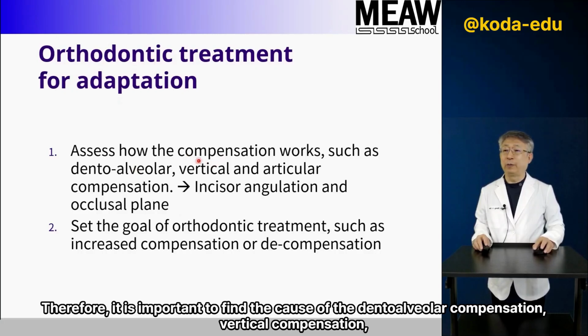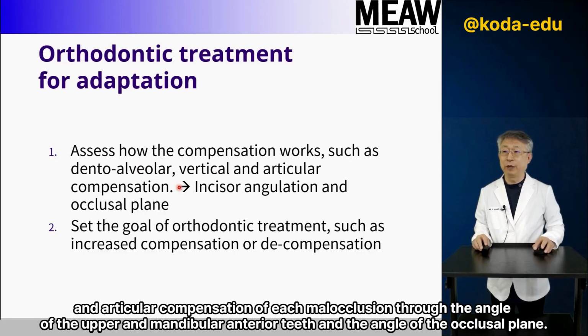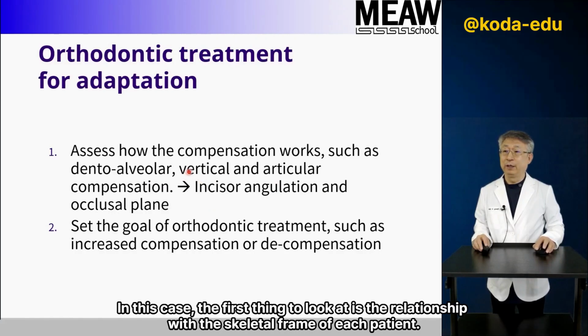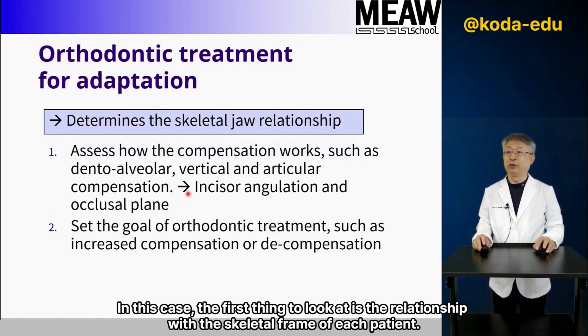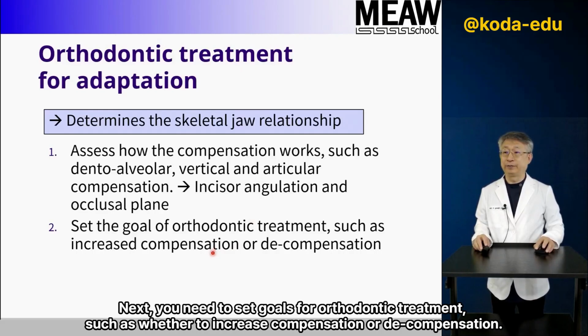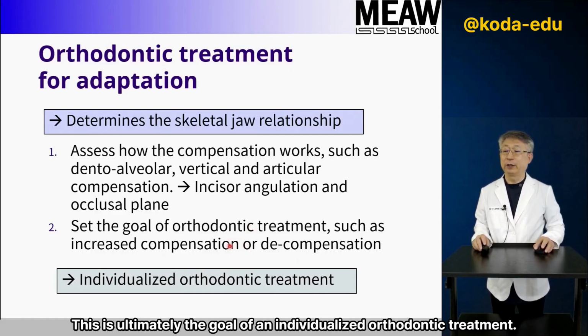Therefore, it is important to find the cause of the dentoalveolar compensation, vertical compensation, and articular compensation of each malocclusion through the angle of the upper and mandibular anterior teeth, and the angle of the occlusal plane. In this case, the first thing to look at is the relationship with the skeletal frame of each patient. Next, you need to set goals for orthodontic treatment, such as whether to increase compensation or decompensation. This is ultimately the goal of an individualized orthodontic treatment. Thank you for watching.